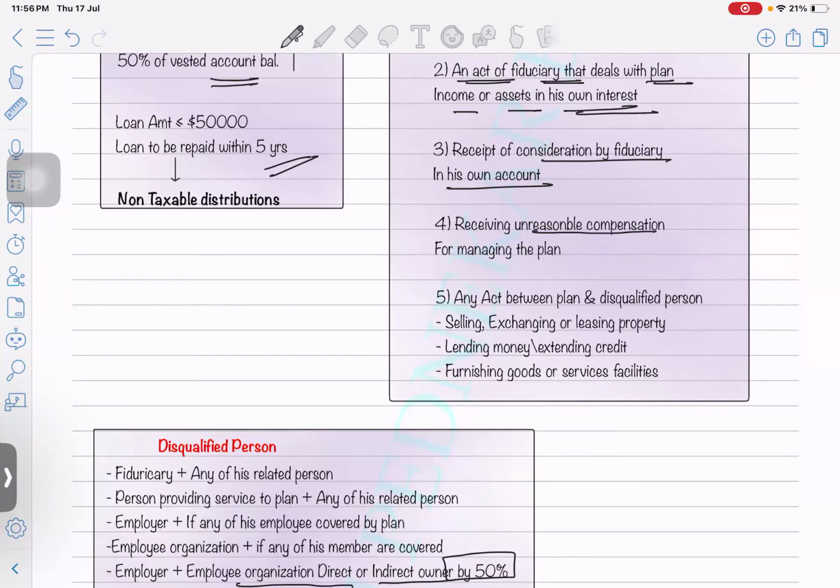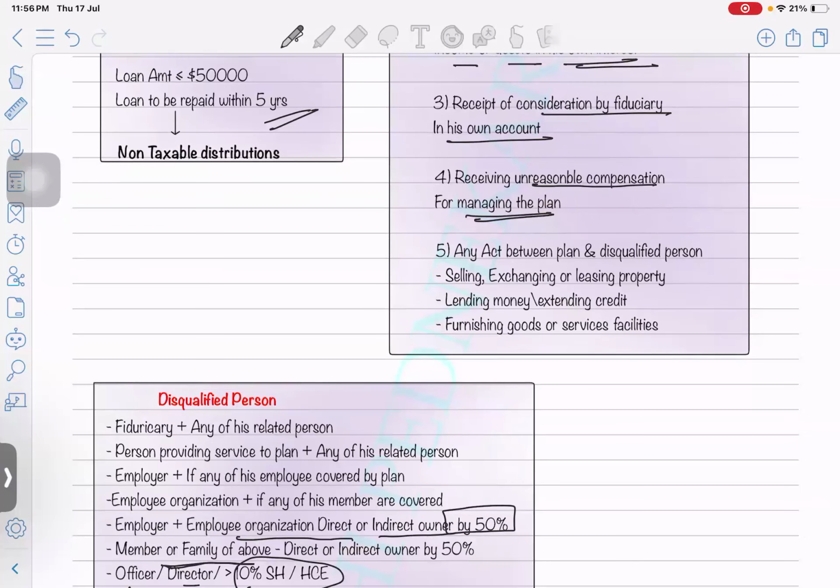Receiving unreasonable compensation for managing the plan is prohibited. Let's say the salary of the plan manager is $20,000, and because he's taking care of your plan very well, investing it properly and generating revenue very well, he might ask you for some extra compensation, or as a taxpayer you might pay him some extra compensation.